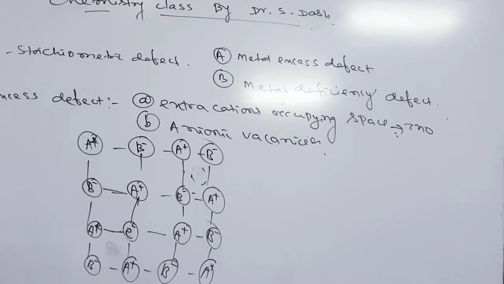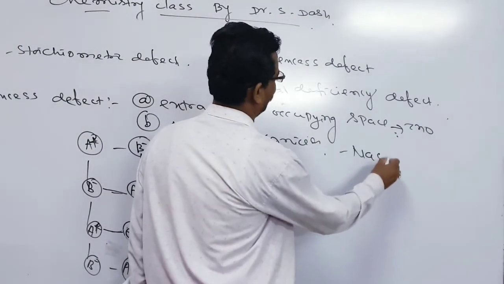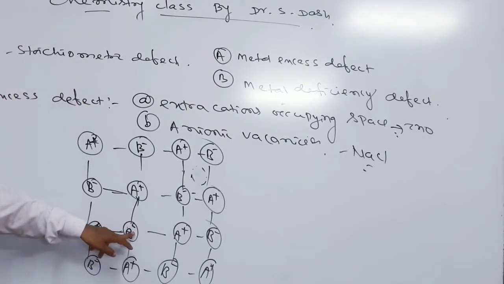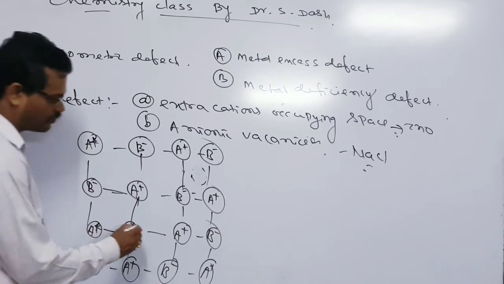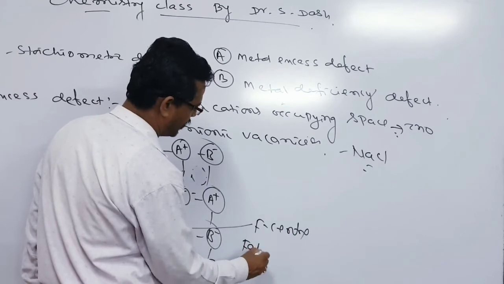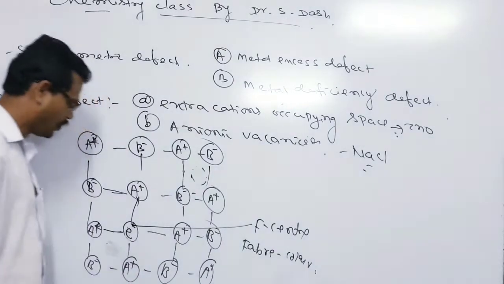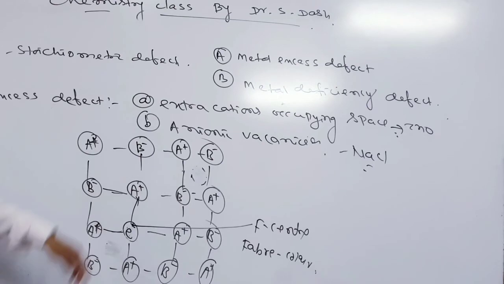And in the anionic type of defect, what will happen? If you heat a compound like sodium chloride, then a yellow color is liberated, and this yellow color is due to these extra electrons present in the centers. Since a color is produced in our anionic vacancy, it is also known as the F center. F is from a Latin word, Farbe, meaning color producing. So those compounds with anionic vacancies are found to form colors. That is all about the anionic vacancies.